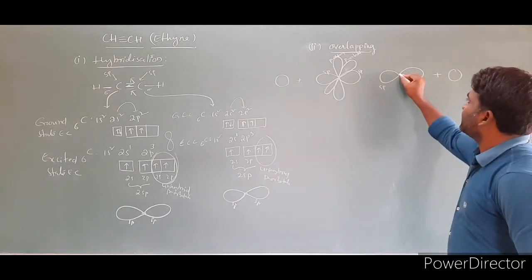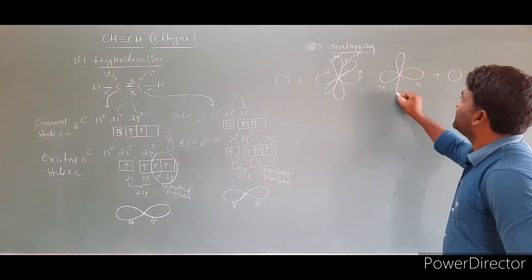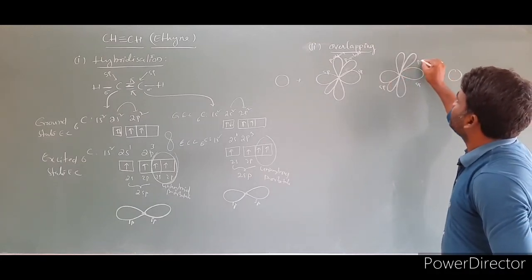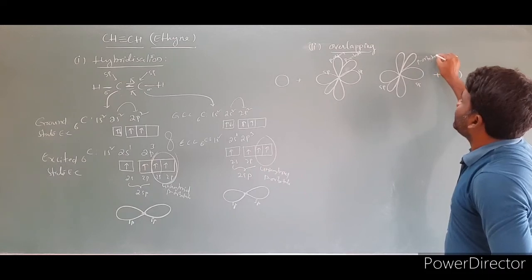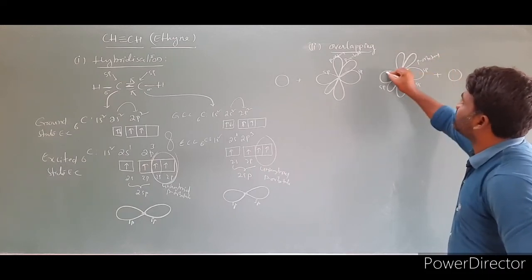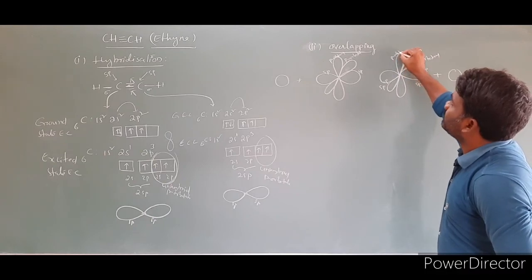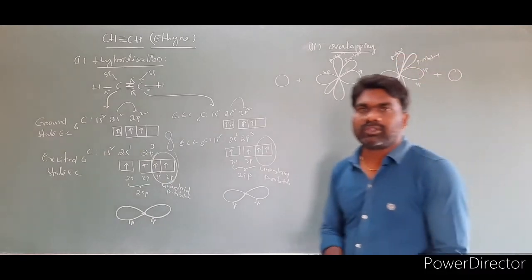And second case, second carbon. This is one p orbital and this is another p orbital. P orbital, this is sp hybridized orbital, this is also sp, this is p orbital. Clear. Now coming to the point.